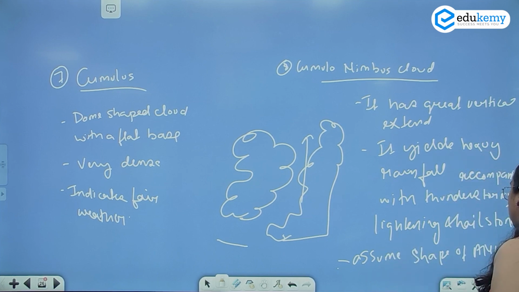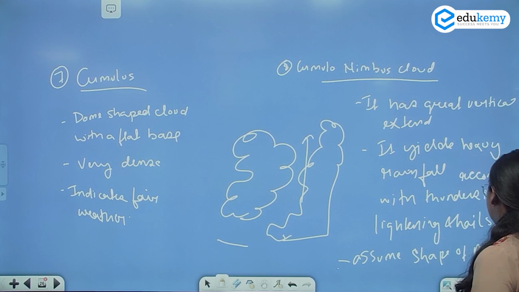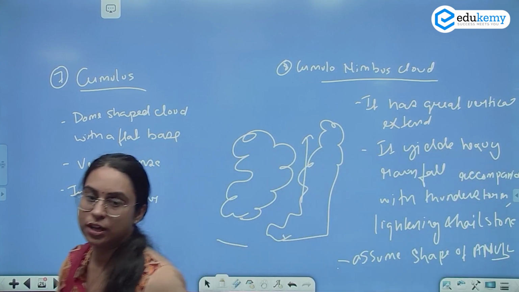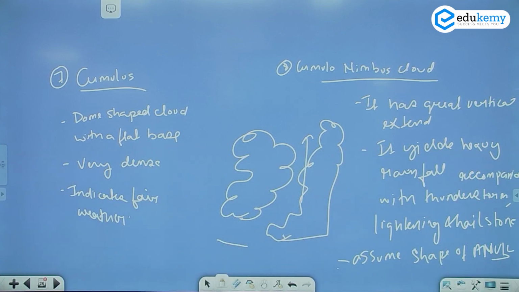We will look at these two clouds. ANVIL. It assumes the shape of an anvil. ठीक है? It is also called as thunderstorm cloud. So this is a fair weather cloud, a dome-shaped cloud, very dense cloud, whereas that is a cloud with a great vertical extent, yields heavy rainfall, thunderstorm, precipitation, lightning, etc.